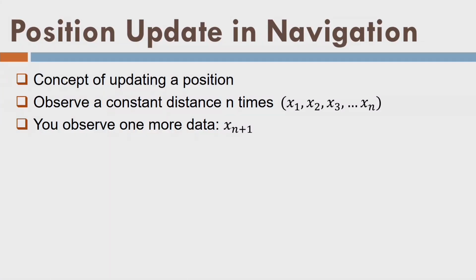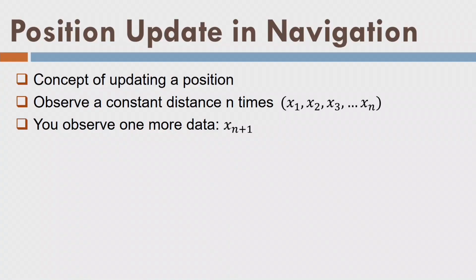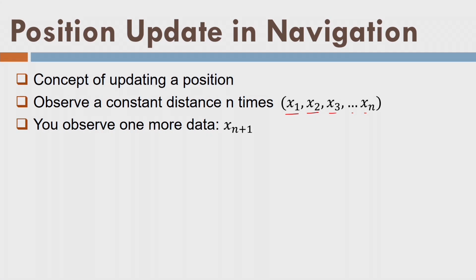So let us look into this aspect. I will give you a simple example. Let us say you have a constant and you want to measure that constant. Let us say distance is a constant between the 2 points and you are measuring that distance using a device, let us say tape or total station, and you are getting some readings like x1, x2 and so on. So n number of observations you have. We can develop an idea that each and every observation is having some error. And if you remember, we take the mean, x bar equal to x1 plus x2 plus x3 and so on up to xn divided by n.